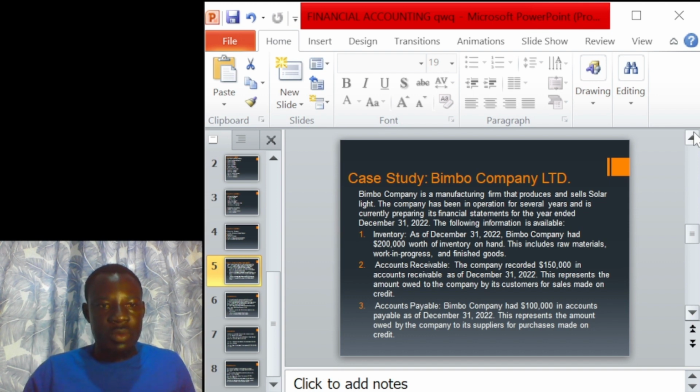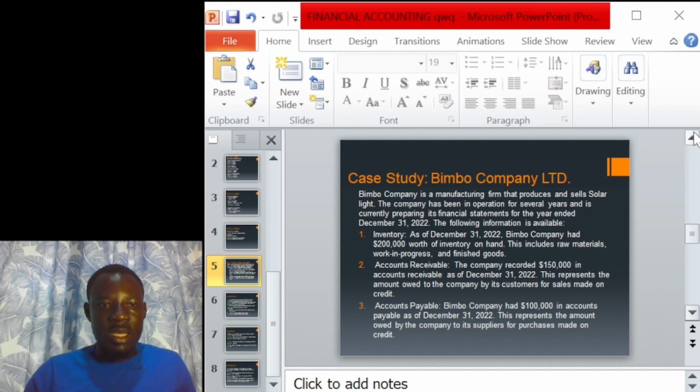Let's go to point 2, account receivables. I have also explained to you that account receivables are our debtors. Debtors simply means people who owe the company. And the statement reads this way: the company recorded $150,000 in accounts receivable as of December 31st, 2022.